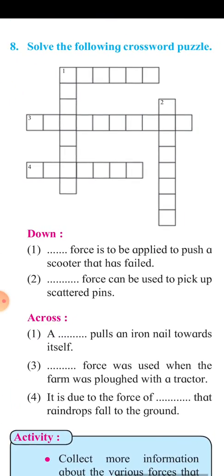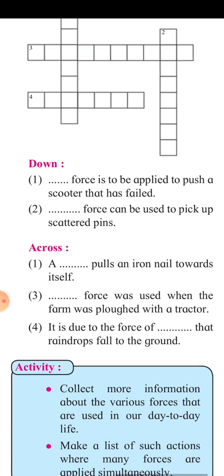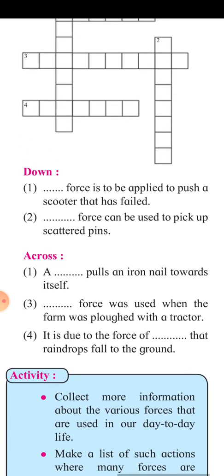Down: force is applied to push a scooter that has failed, muscular force. Force can be used to pick up scattered iron, magnetic force. Across: a magnet pulls an iron nail toward itself. Third, mechanical force was used when the farm was plowed with a tractor. It is due to the force of gravity that a raindrop falls to the ground.